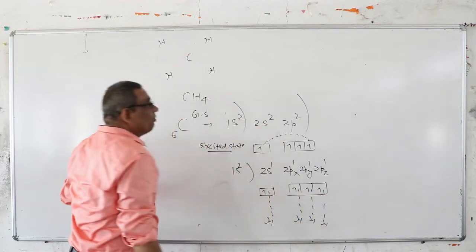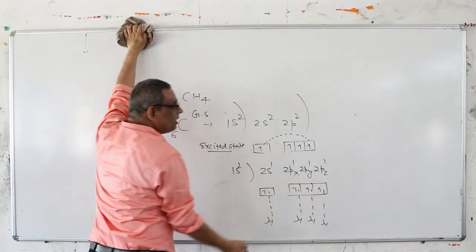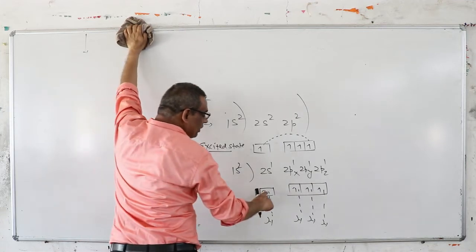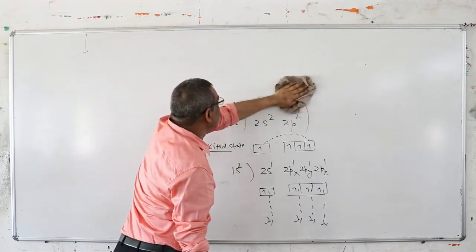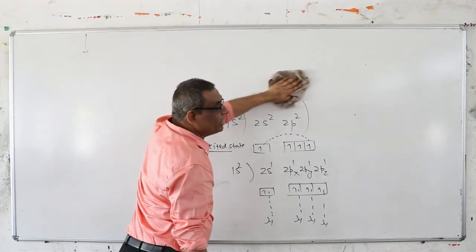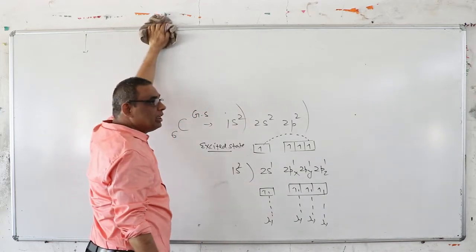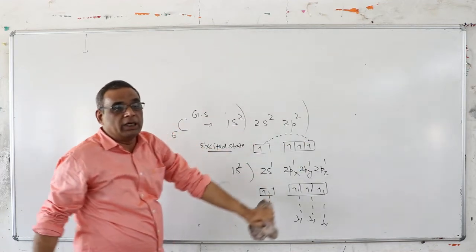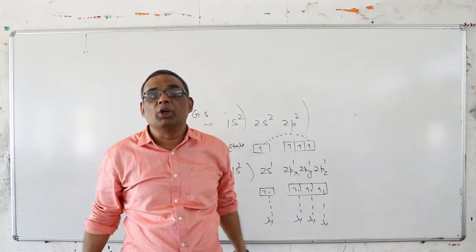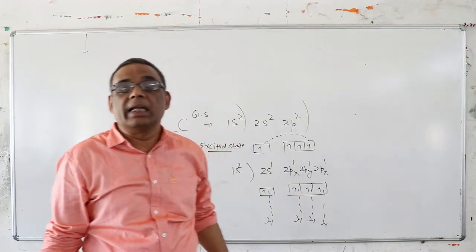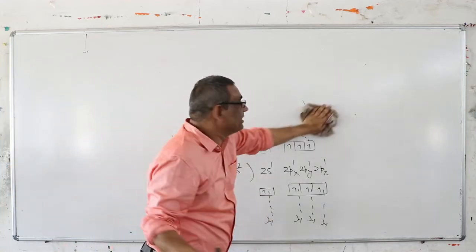So why is CH5 not possible? Because carbon cannot expand its coordination number beyond 4. You can link only 4 hydrogen atoms with the carbon. This is the concept of hybridization. I will not write any definition. It is a process of intermixing of atomic orbitals, the intermixing of 2 or more pure atomic orbitals. After mixing, they redistribute equal amounts of energy and take a definite orientation in space. This is the basic concept of hybridization in chemistry.